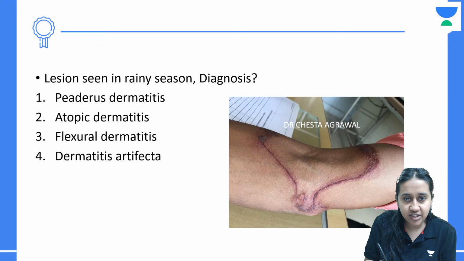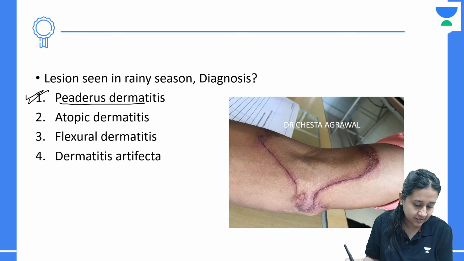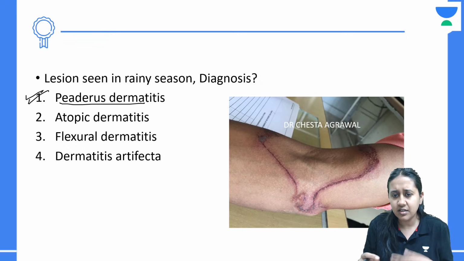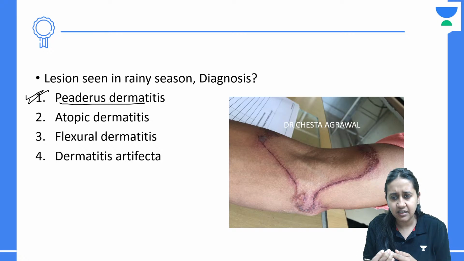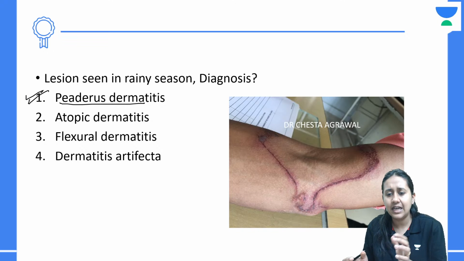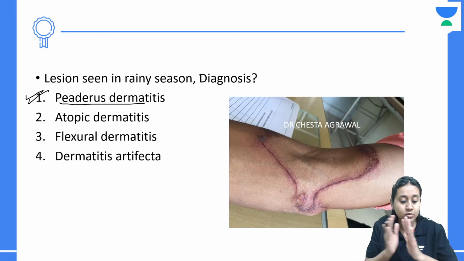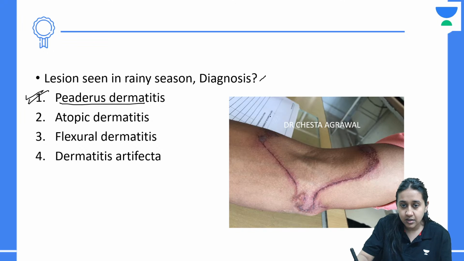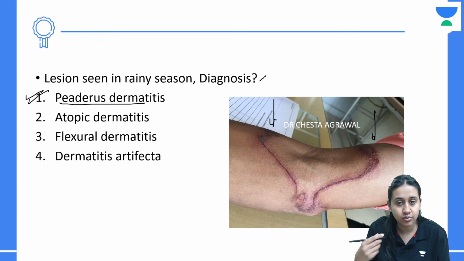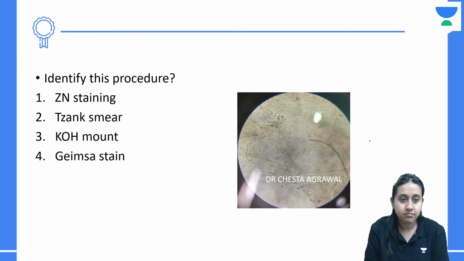Very nice. The lesion in the rainy season diagnosis will be Piedras. That is actually an insect bite hypersensitivity. So you tend to get different insects which release irritants, and wherever it comes in contact, it can cause irritant dermatitis. These lesions are mainly on the opposing surfaces. So can you see here? These are the opposing surfaces, and because of this, they are sometimes also known as kissing lesions.